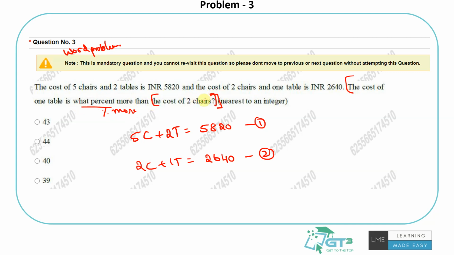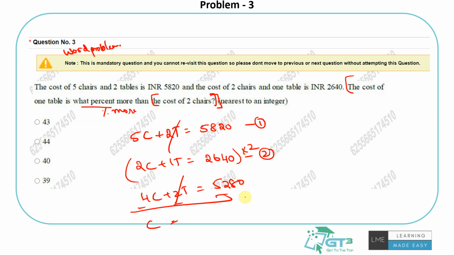Okay, first let's find the table and chairs, then I'll tell you how you can convert this into a simple percentage change question. So 2 linear equations, simple to solve. Let's multiply the second by 2. So this will turn out to be 4C plus 2T is equal to 5280. 2T cancels, 5C minus 4C. I'm just doing subtraction. So C is equal to 5820 minus 5280, which is 540. So 540 is what we're getting as the cost of the chair.